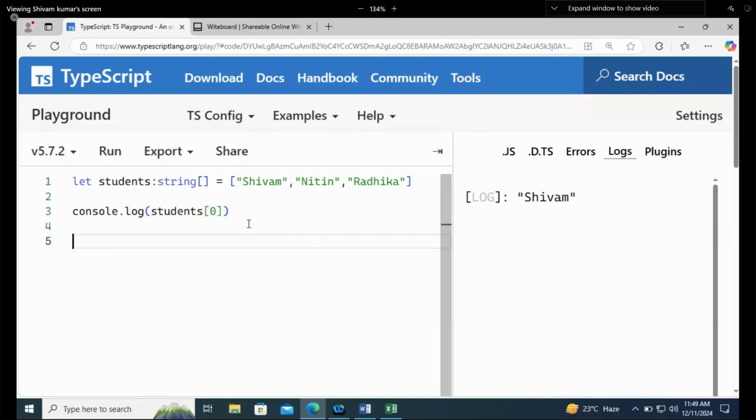What is stack? LIFO technique, last in first out. I'm asking what is stack. I'm not asking which technique it follows. You guys know things, but you don't know where to answer which thing. So stack is a data structure. First thing, data structure means how you are storing your data. Give me one real life example of a stack.